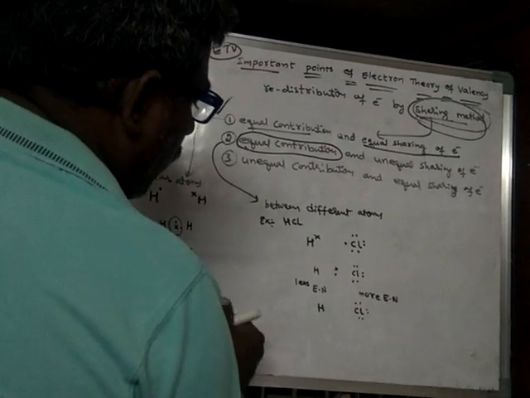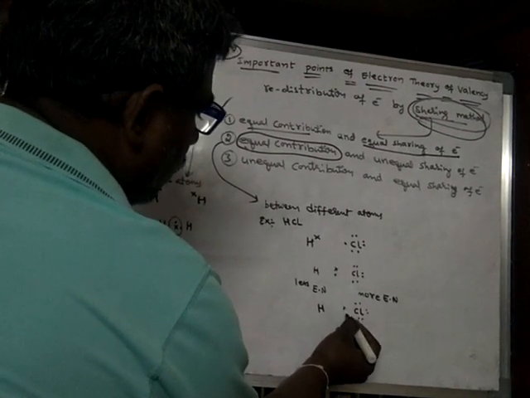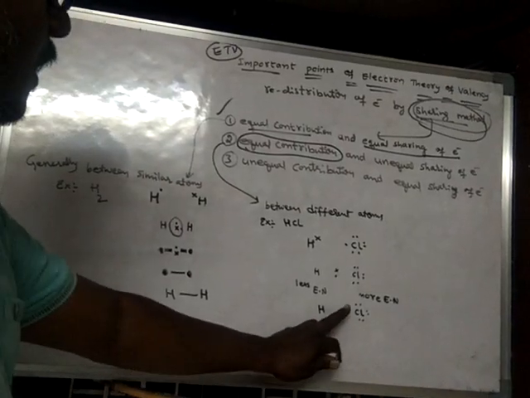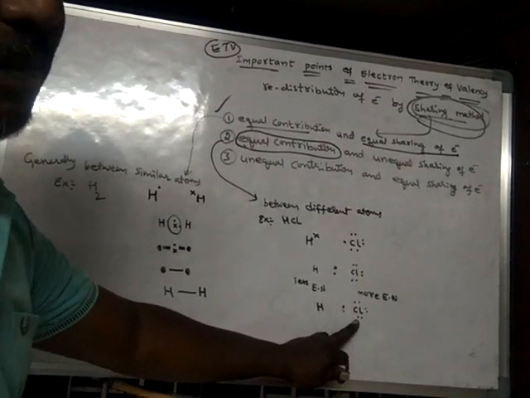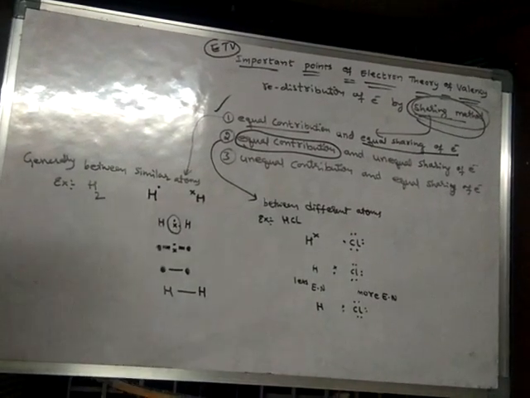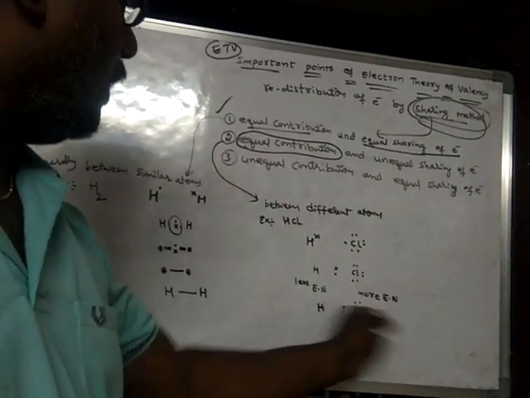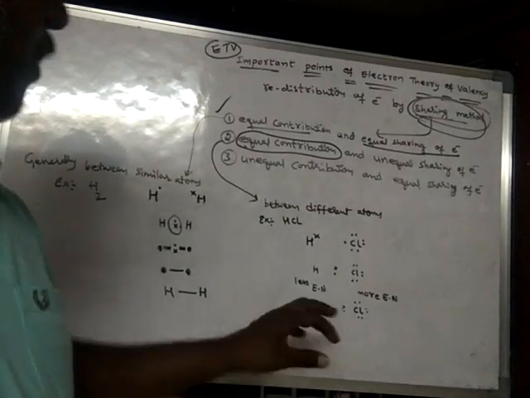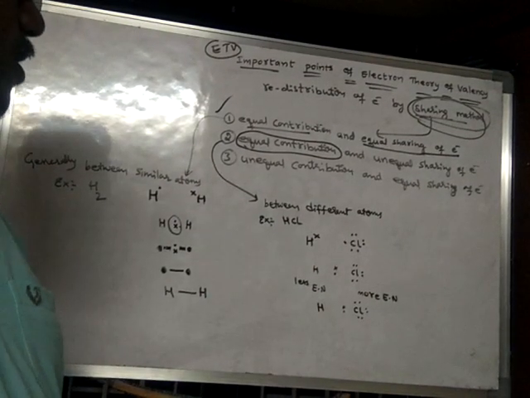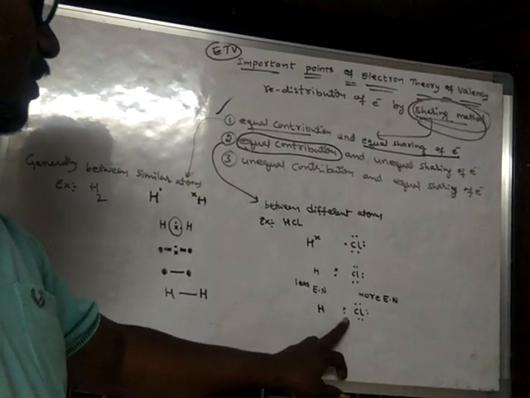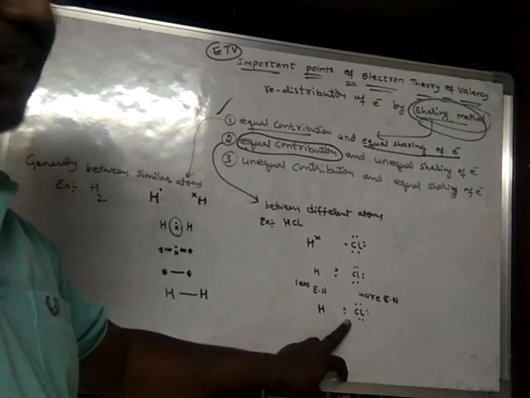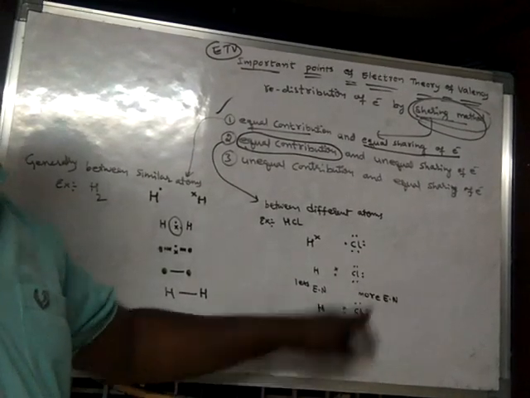Are you following? See, this electron pair slightly moves towards chlorine because chlorine is more electronegative. It will pull the electrons with more force when compared to hydrogen. So as a result, what is happening? Sharing of electrons is taking place, but unequal sharing.